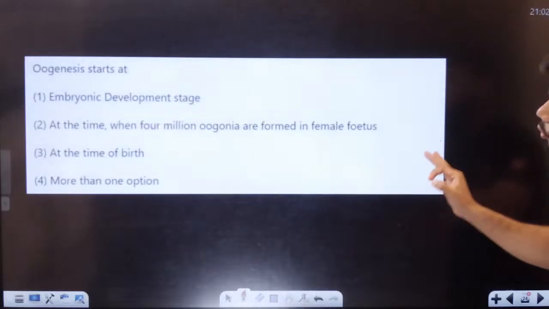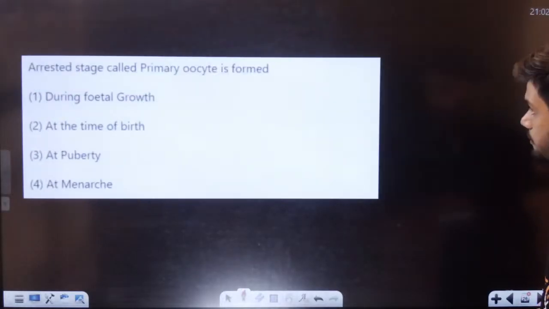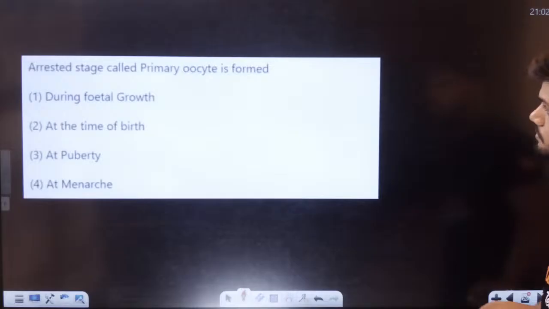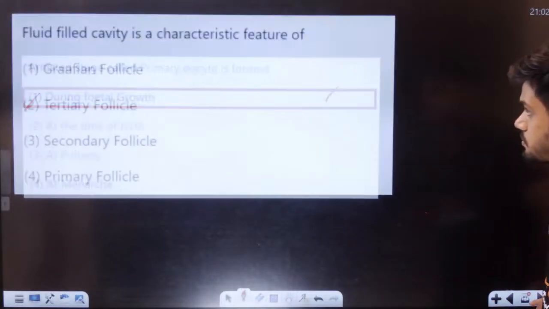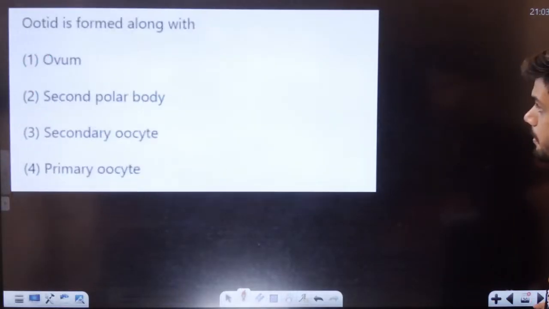This question: oogenesis starts in the embryonic stage in the female reproductive system. No? Okay. Ootid is formed along with.